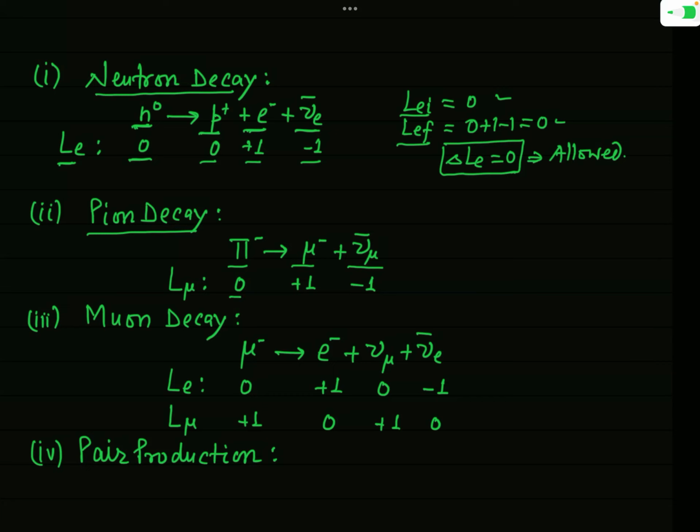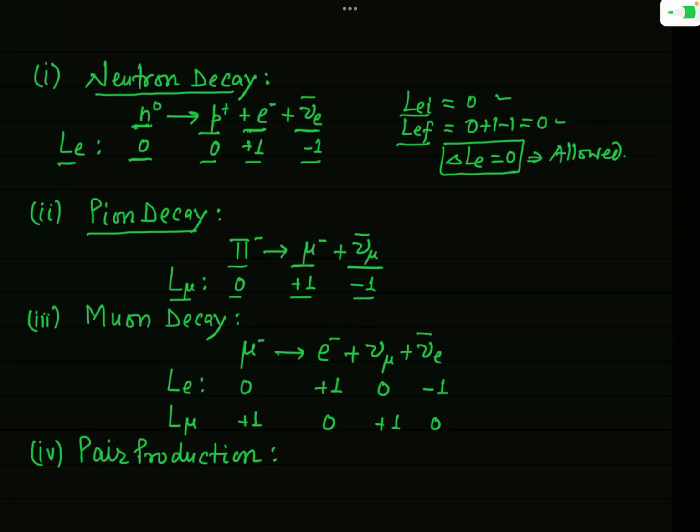Here we will not find Le, because in this process the lepton mu minus is involved, so you have to find L mu. And mu minus, since it is a lepton, has lepton number L mu equal to +1, and nu mu bar is in fact the anti-neutrino corresponding to this mu meson, and so its lepton number is -1.